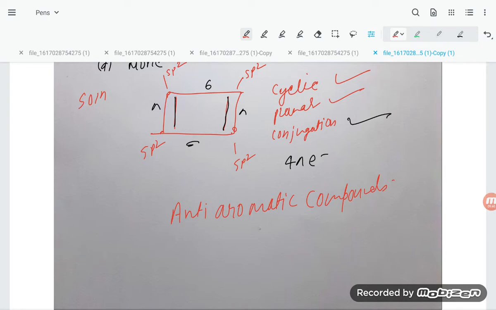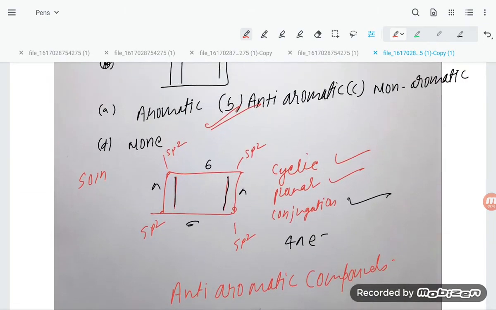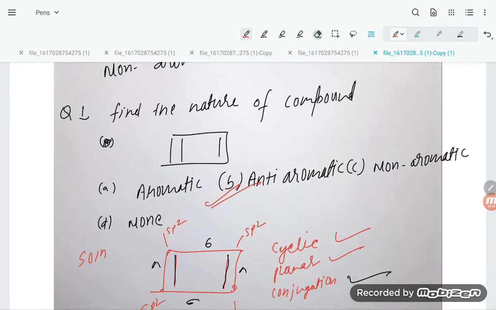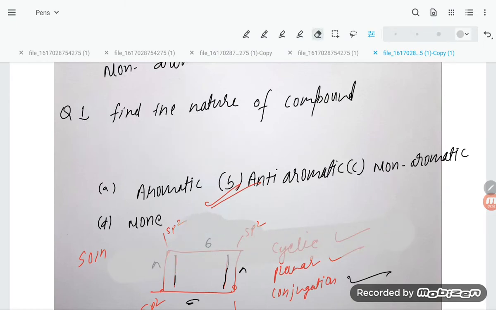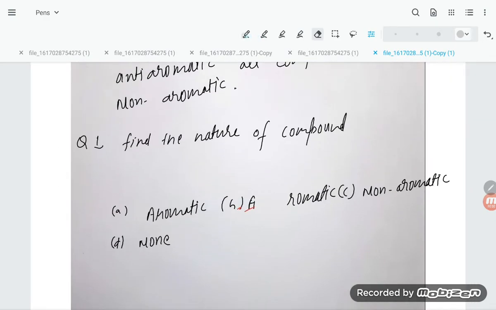Now let us look at one more problem, students. It is a similar question with the same options; only the structure changes. Here the compound they have given is phenol, with OH, and the double bonds are there.